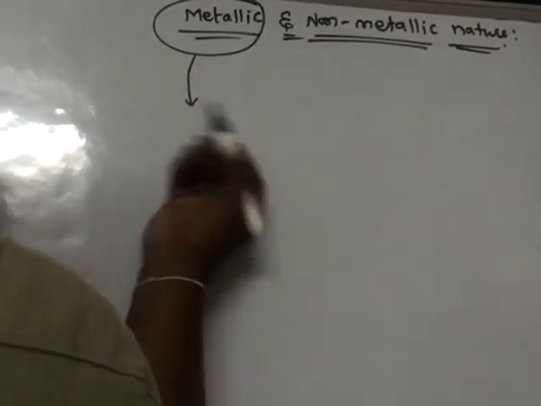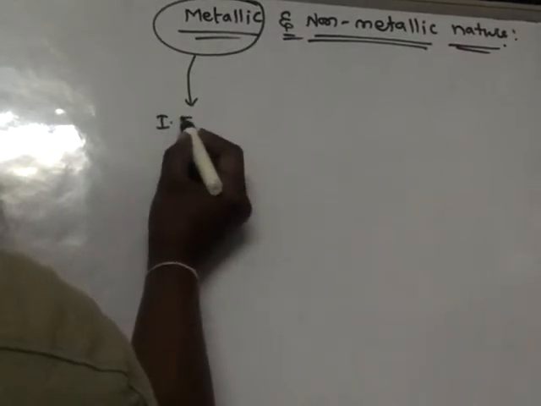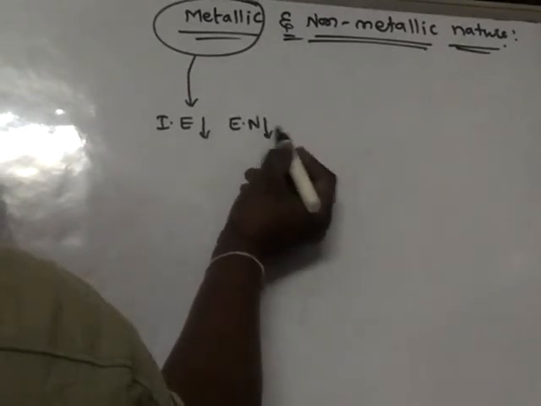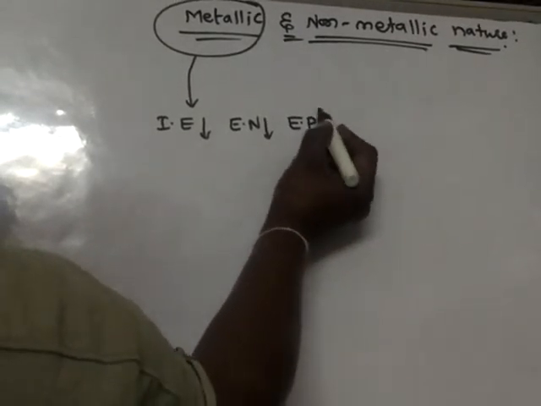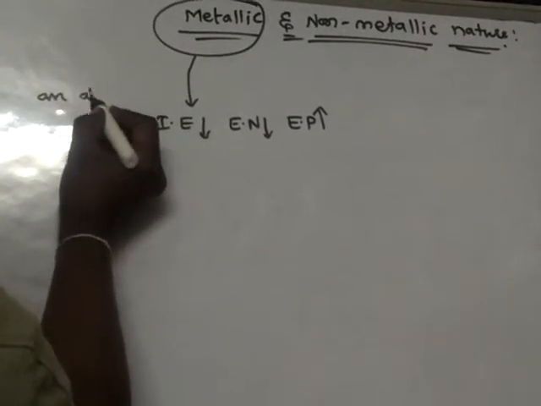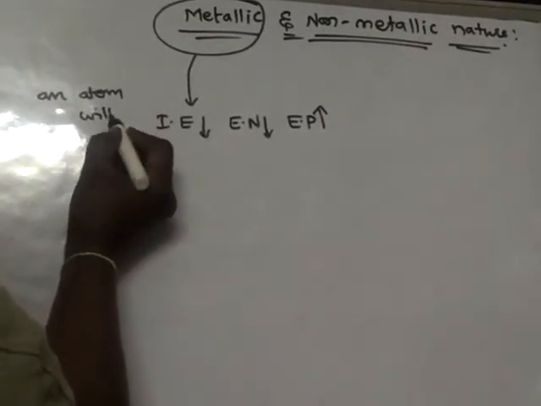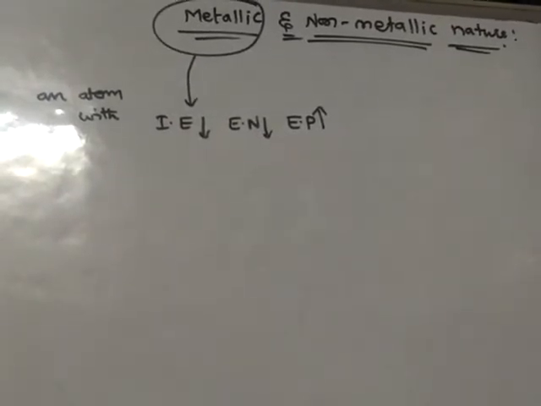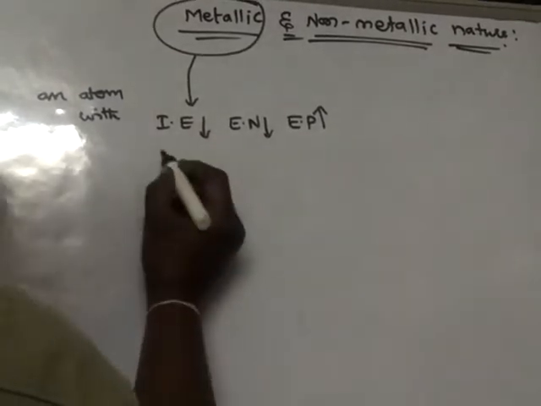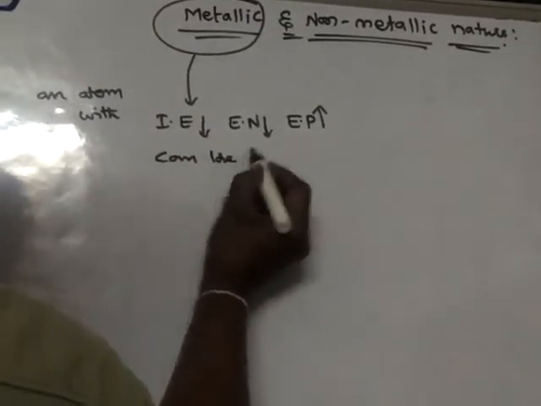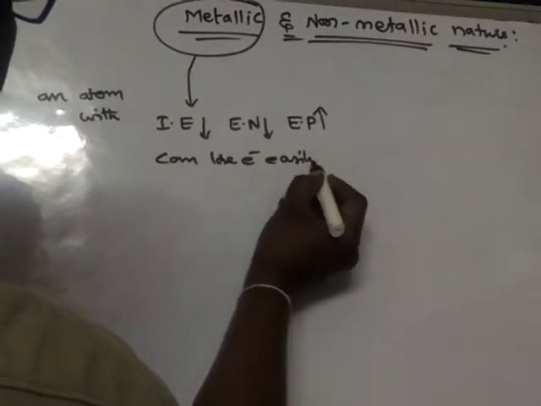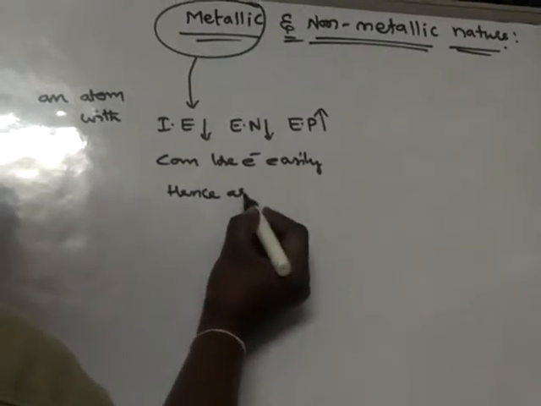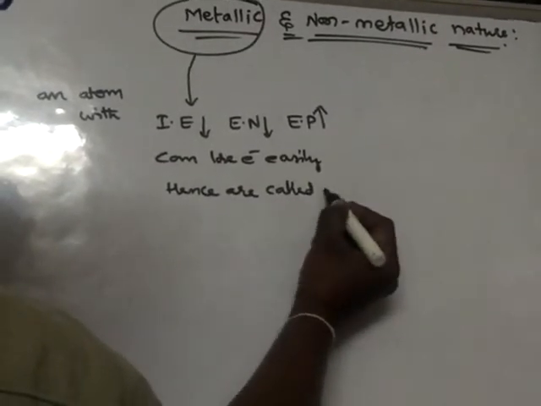If an element has low ionization energy, low electronegativity and high electropositivity, an atom with these properties can lose electrons easily, and hence such atoms are called metals.